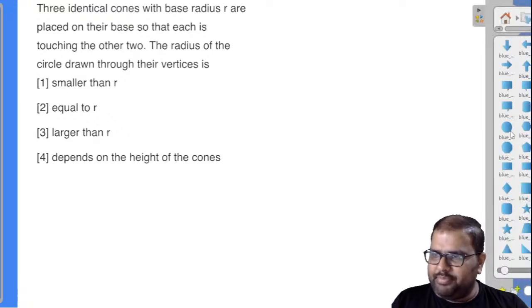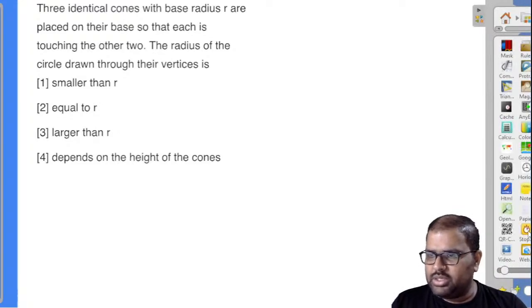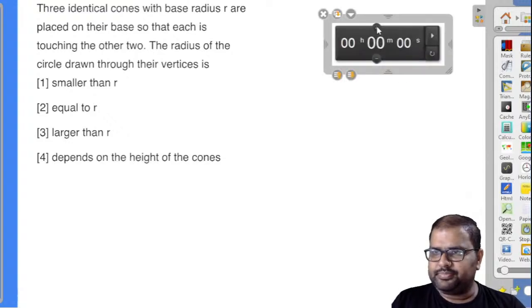Again, same type of question which I took from one blog here. Let's see how many can solve this. 2 minutes for this question.